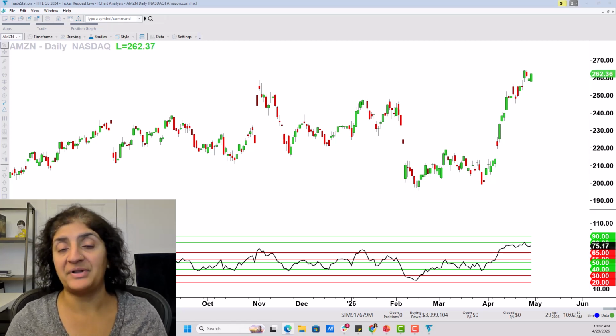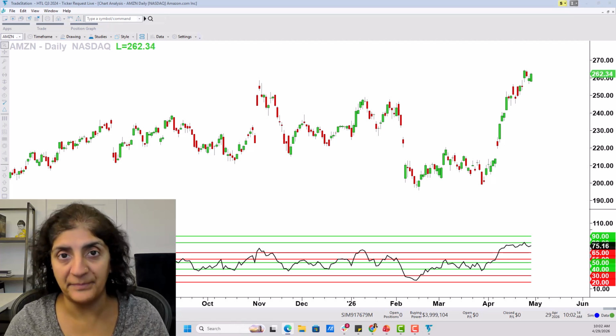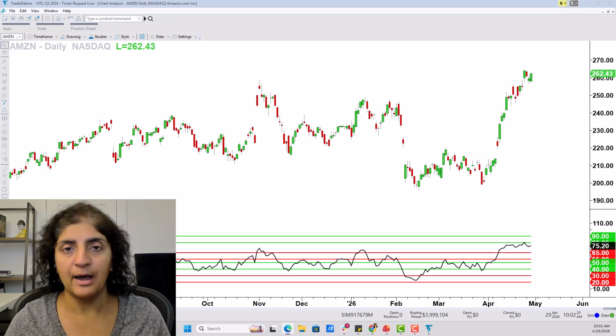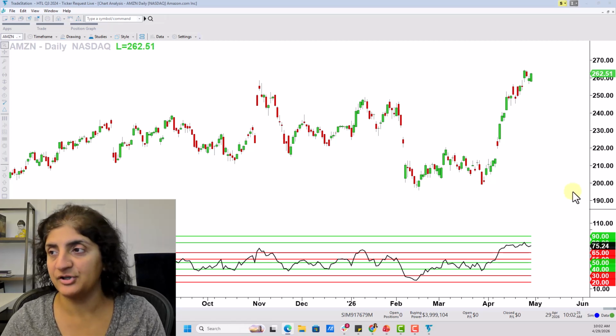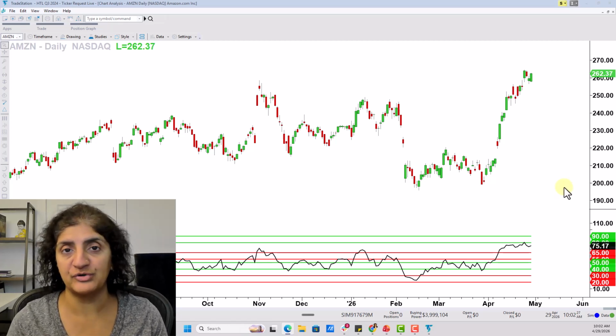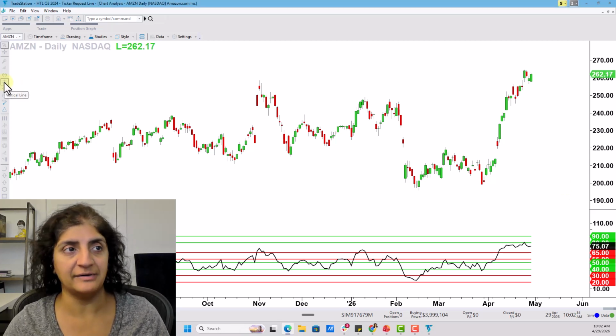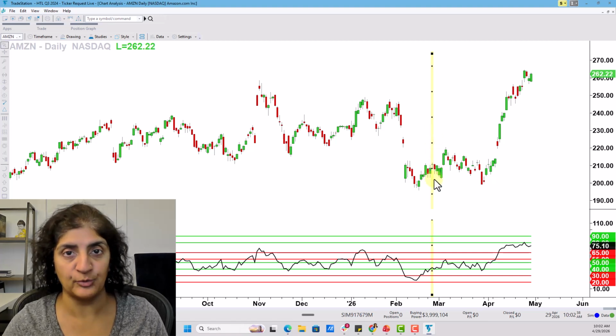So some software platforms will actually have the ability to plot earnings. I currently use TradeStation, and I prefer to do this manually because it actually also gives me a sense of the history of the movement. So I'm looking at the Amazon chart and I'm going from most recent back to oldest. So I'm just going to use the vertical line feature here on TradeStation, okay? Very simple. I already have it programmed to just be yellow and be see-through or transparent.